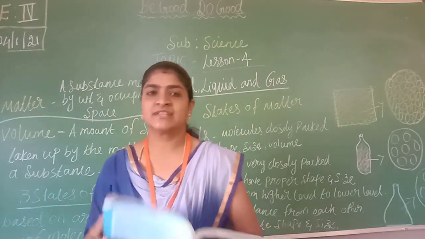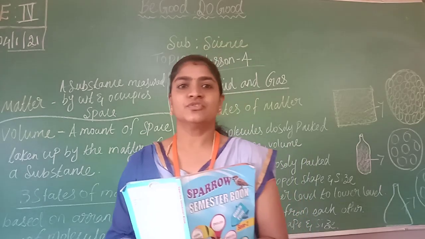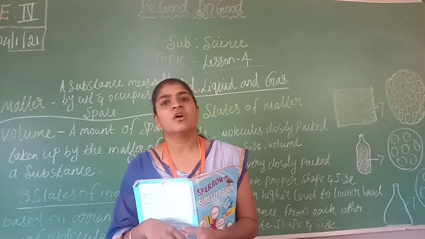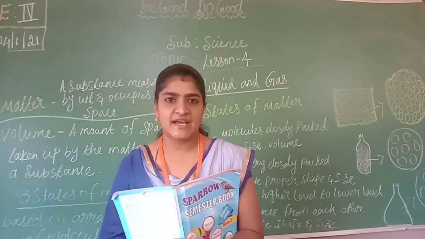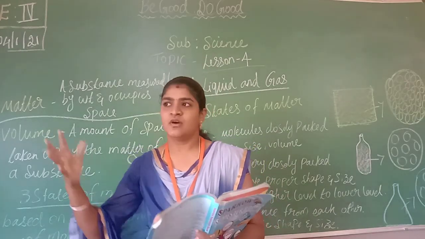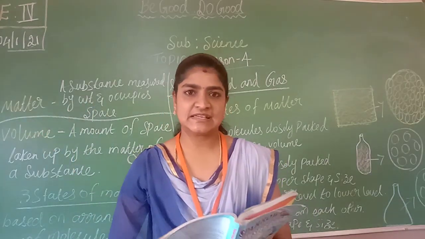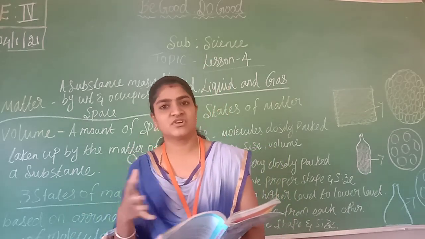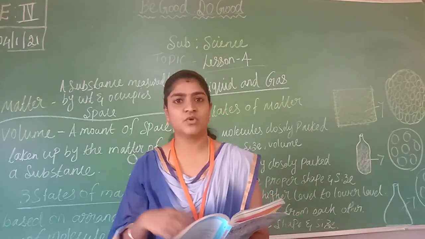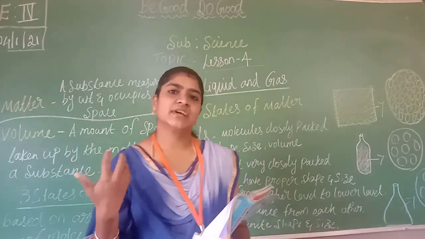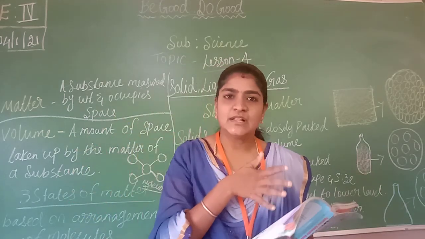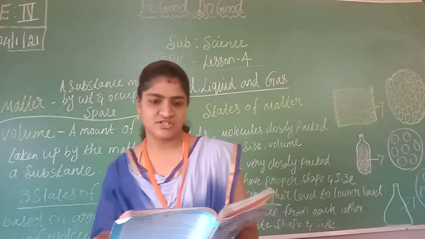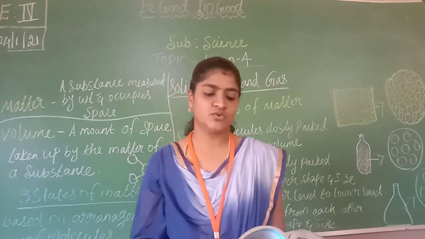Okay, so first we can see the things around us. A few things are very hard in nature and a few things are very soft in nature. Also we are able to see liquids and gases surrounding us. Whatever air surrounds us, we call it a gas. Whatever we are drinking, water or juice or cool drink, comes under liquids. And whatever food we are eating, and the walls, the chair, the table, everything we consider a solid. It is very hard in nature. All these things are surrounding us.